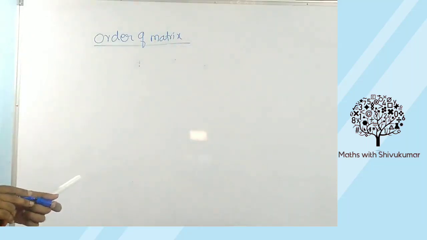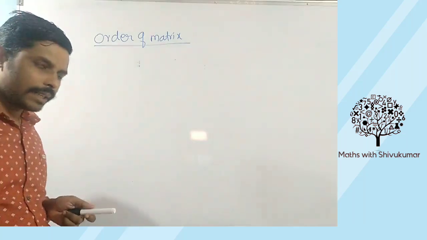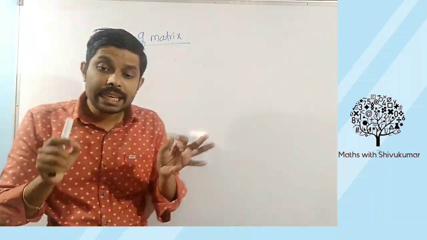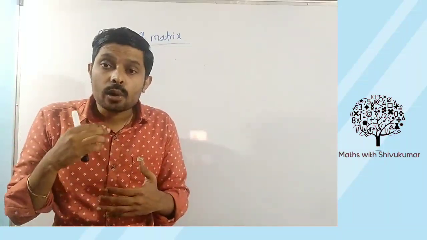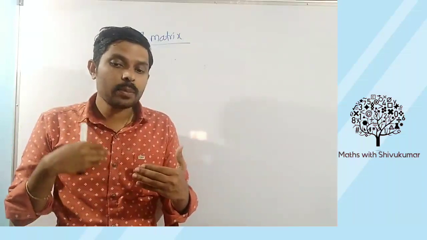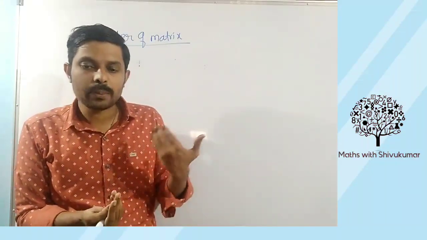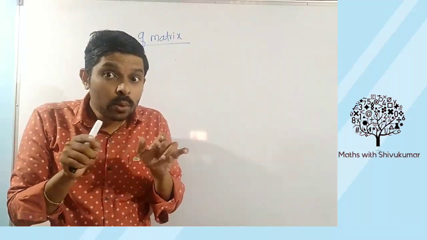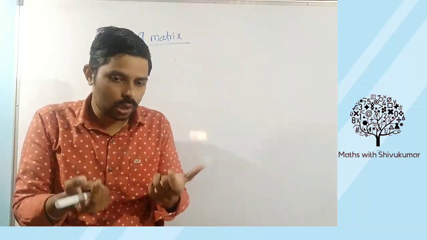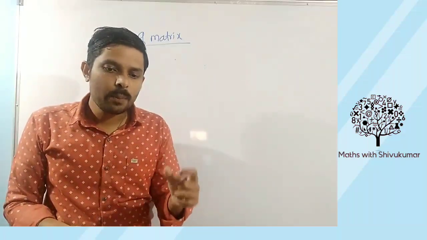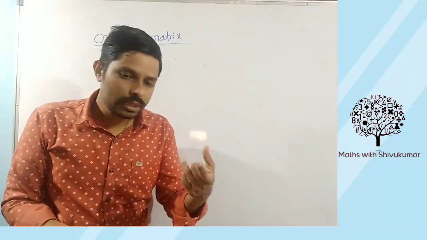Order of matrix. Observe, my dear students, if a matrix has m rows, n columns, then order of that matrix is m by n or m cross n. I will repeat. If a matrix is having m rows, n columns, then order of that matrix is nothing but m by n or m cross n.